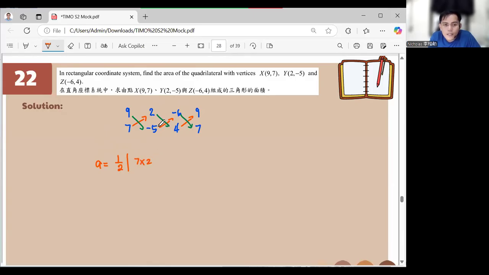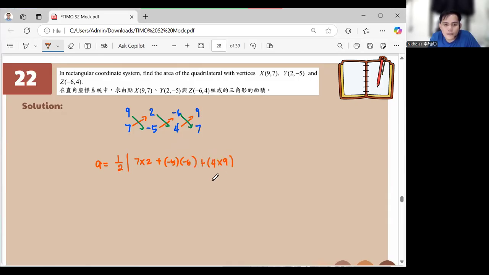Negative 5 times negative 6, that is 30. Then this is plus 4 times 9.